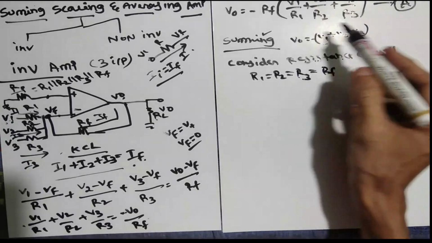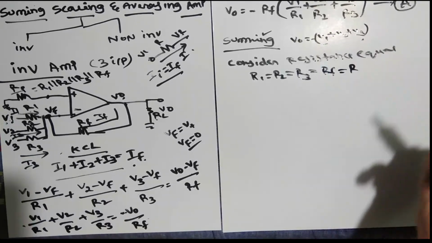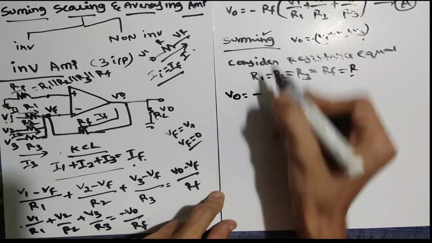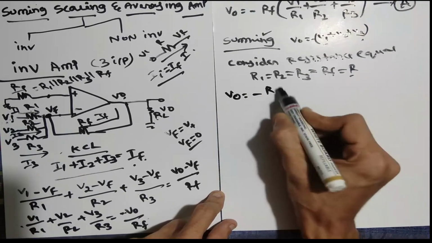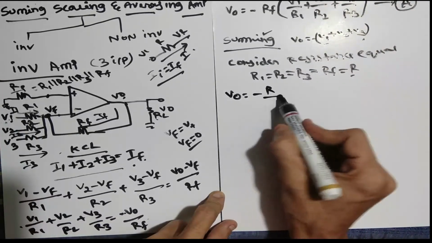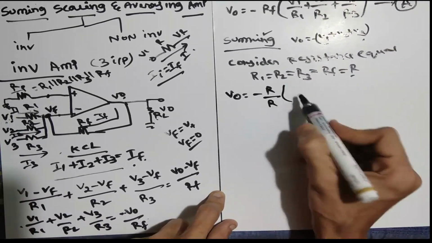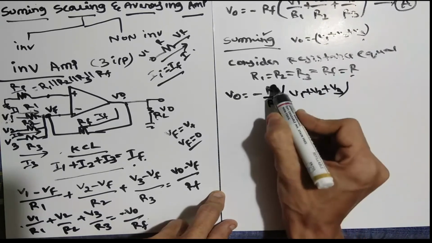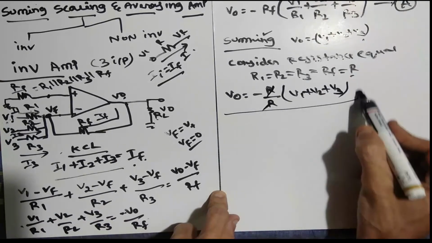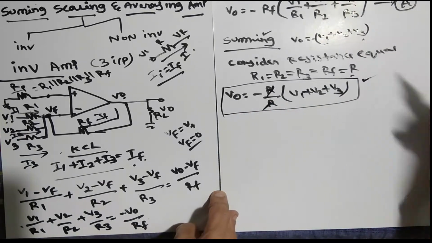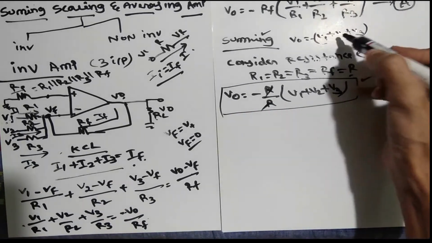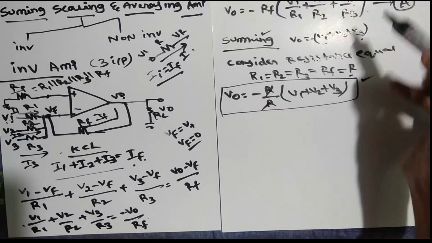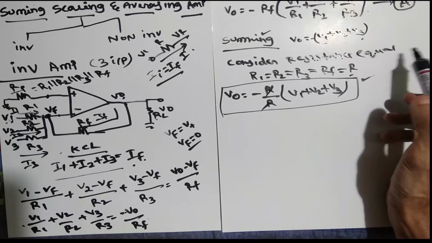So if all are equal to R, you can take it as R. If you simplify, V0 is equal to minus RF, which is R, divided by R, times V1 plus V2 plus V3. Here both are R, so you can cancel them out. This is your final answer. This is what summing is called. Summing means I require the addition, that's it. So what do you have to do for summing? From this equation we have to consider all the resistances equal.